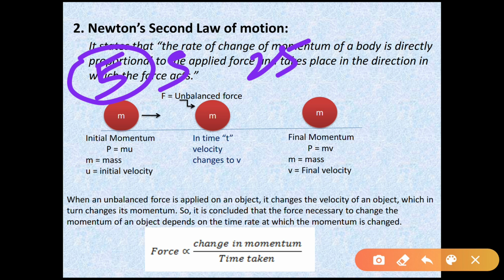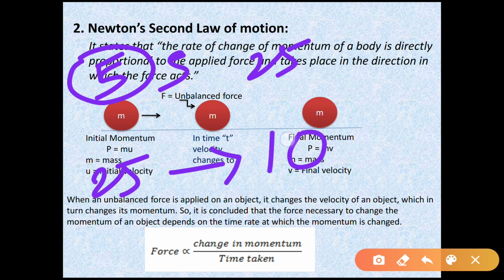But here you are applying a large force in a very short time. Then what will happen? The ball will attain the same momentum in a very short interval of time. That is, from 25 its momentum will change to 100 in just, let us assume, 4 seconds, right? Because in this case you are applying a larger force in a very short time.